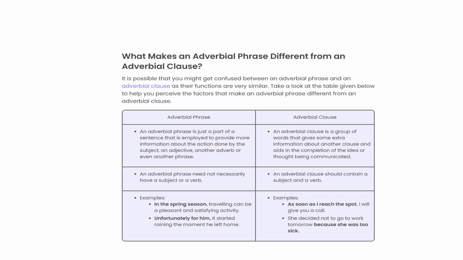There are the examples which have been shown and you can read them one by one. In the spring season, traveling can be a pleasant and satisfying activity. So over here, you can see another example for an adverbial clause. As soon as I reach the spot, I will give you a call. So these are all the differences between adverbial phrase and adverbial clause. The main difference is that in a phrase, we do not have both a subject and a verb, but in a clause, we have a subject and verb both.